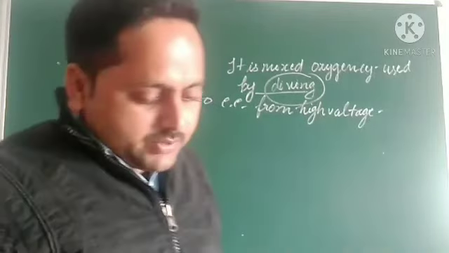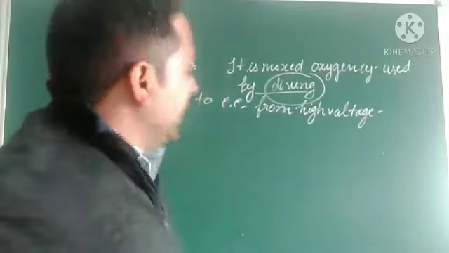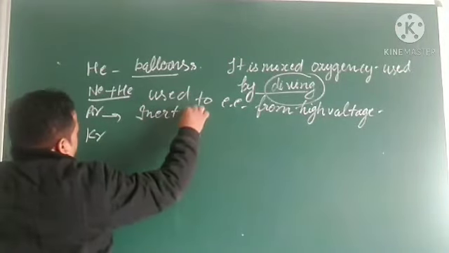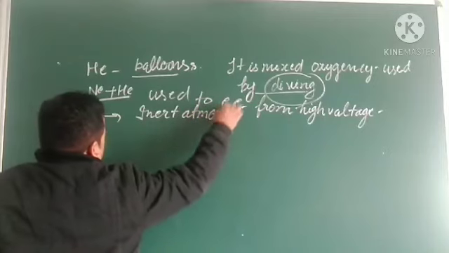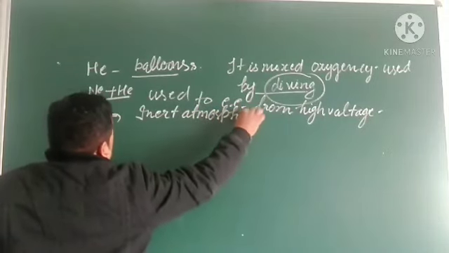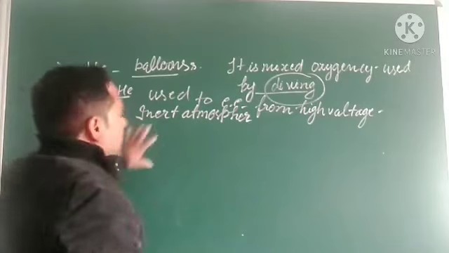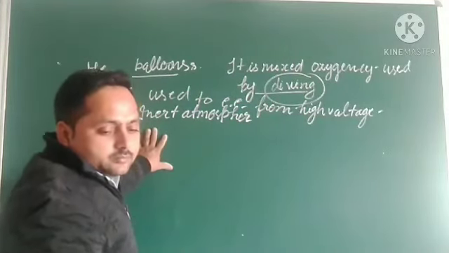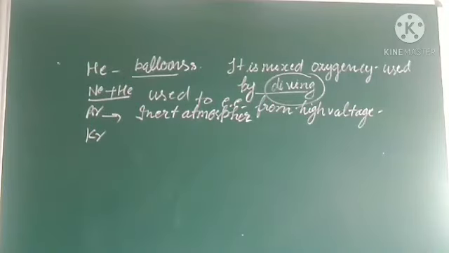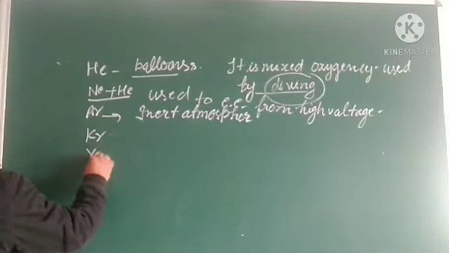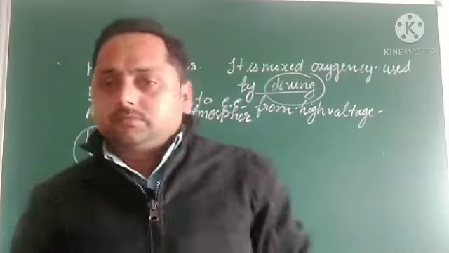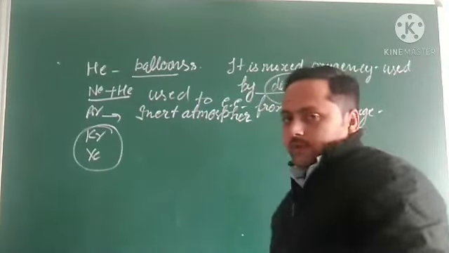What is the use of argon? It is used to provide an inert atmosphere for metallurgical processes and also in bulbs. And there is no significant use of xenon and krypton. So this is all about the group 18 elements. Okay, thank you students.